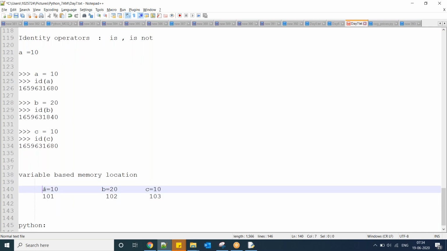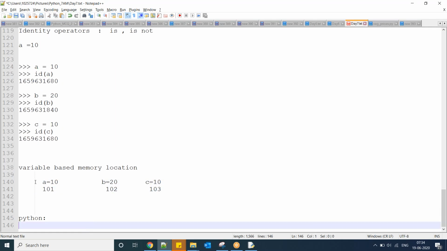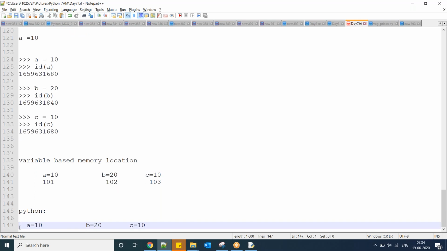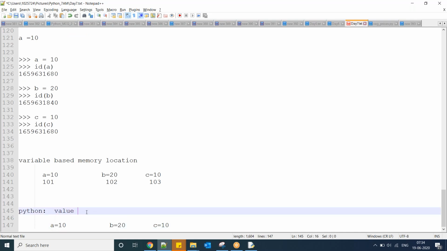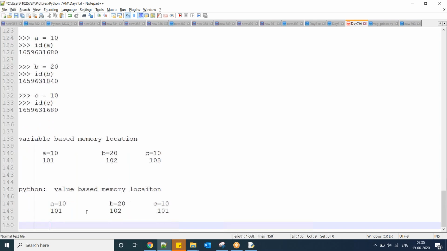But Python is a value based memory location. Observe, a equal to 10: 10 is a new value, so 101. 20 is a new value, so 102. 10 is an old value, so 101 only. So it considers value based memory location.